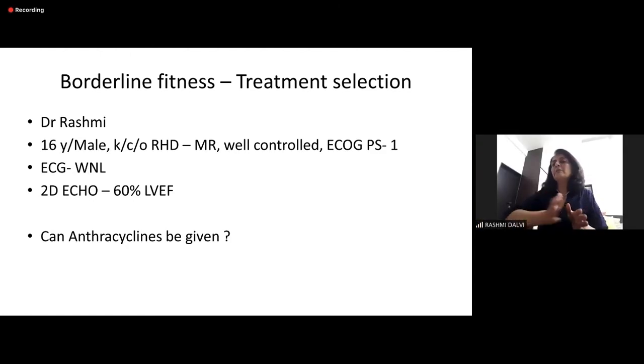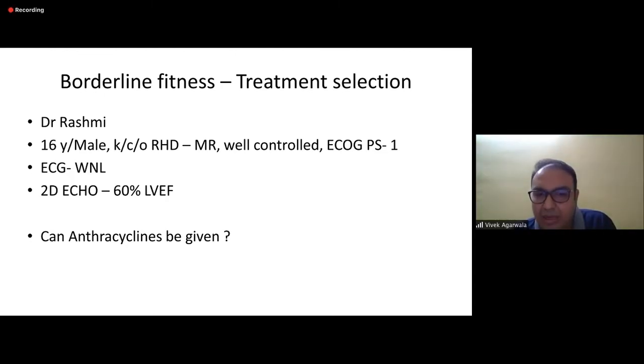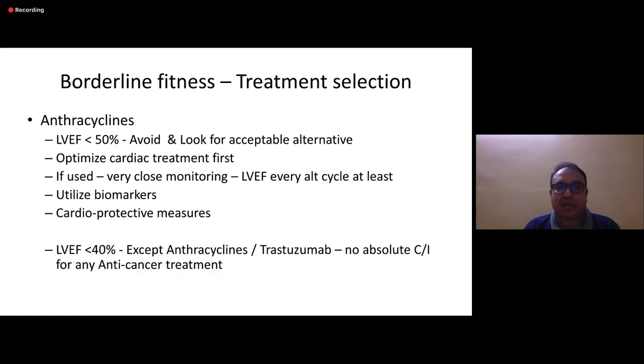I would monitor the patient clinically, of course, but I would also monitor with serial echoes and biomarkers, because of the subsequent cycles. Do you think this patient qualifies where we should do biomarkers? Not all patients receiving anthracyclines need biomarkers, but this is the point I want to make. These are those patients where we actually need to do the biomarkers, and we need to optimize. So we need to bring our cardiologists on board.